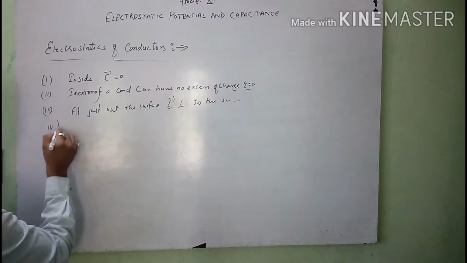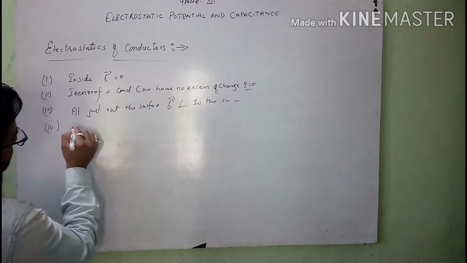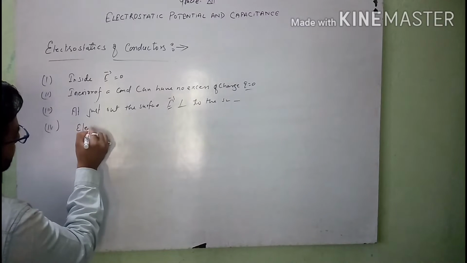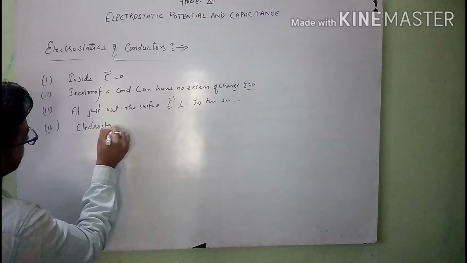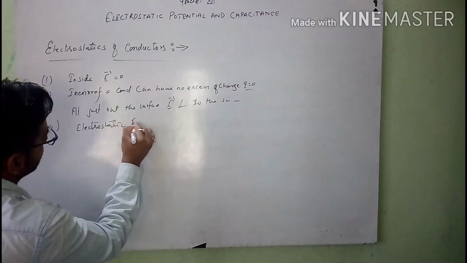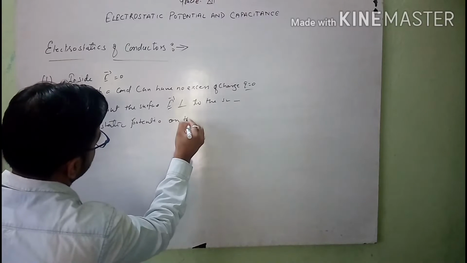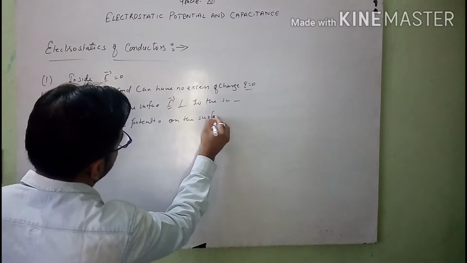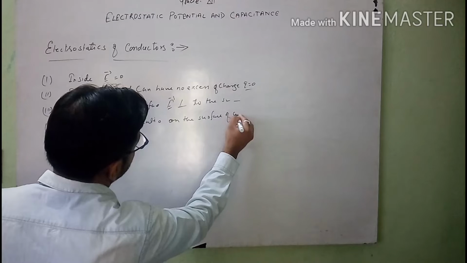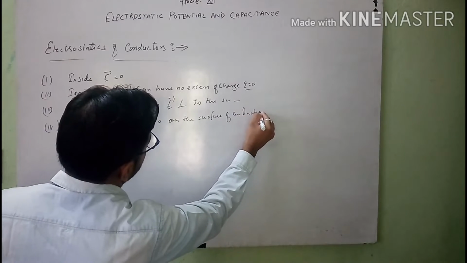Similarly, next, the electrostatic potential on the surface of a conductor is constant.